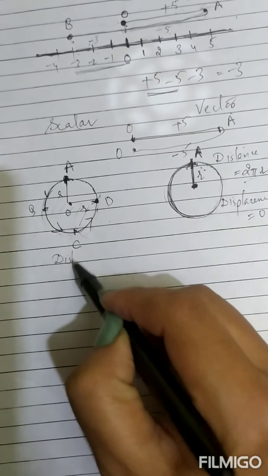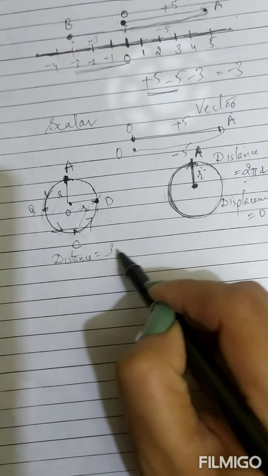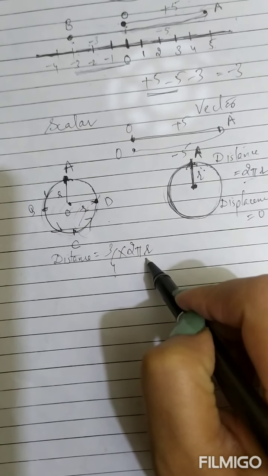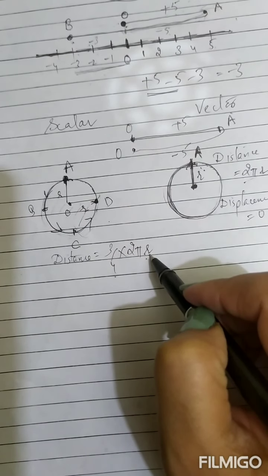So in this case, what is the distance? Distance will be 3/4 of the circumference. That is 3/4 of 2 pi r. This is the distance travelled. You can solve it further. This is the distance travelled.